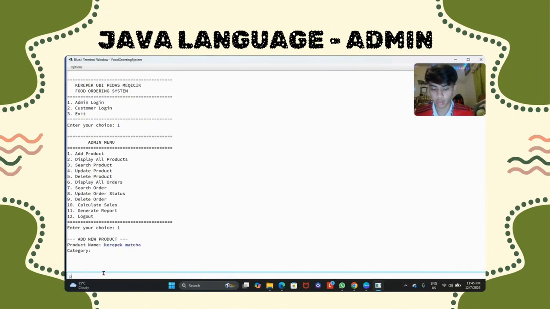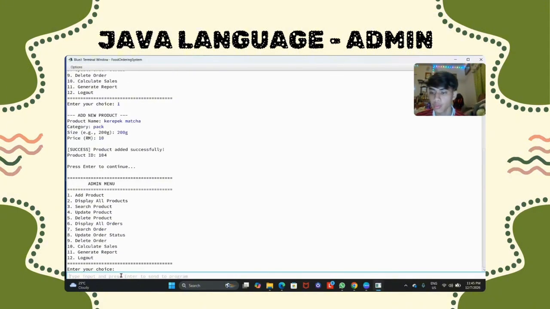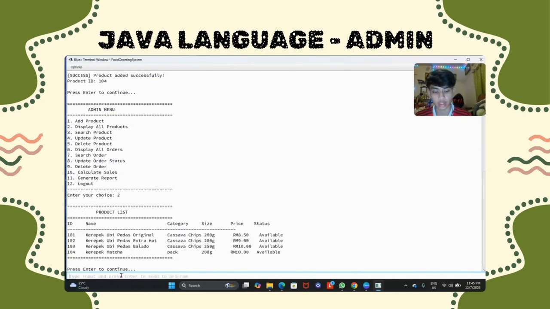Then for category we put pack, and for size we put 200 gram, and for the price we put 10 ringgit. As you can see, the message says that product added successfully. Then we continue. I only tried a few buttons here. And then we continue to display all the products by clicking 2. As you can see, the product that we just put just now is displayed here.